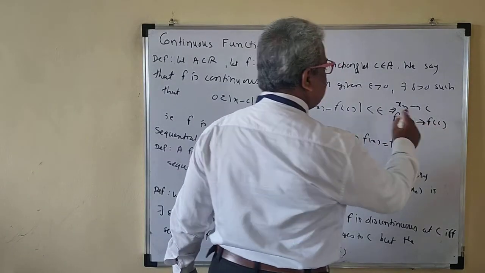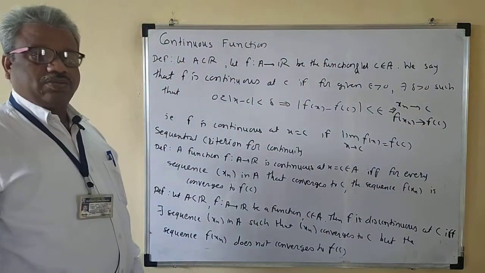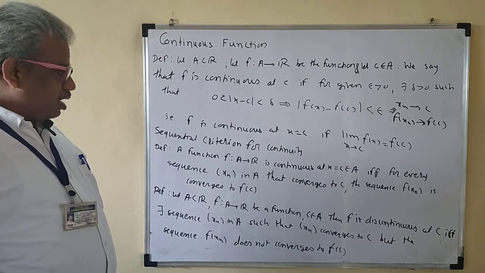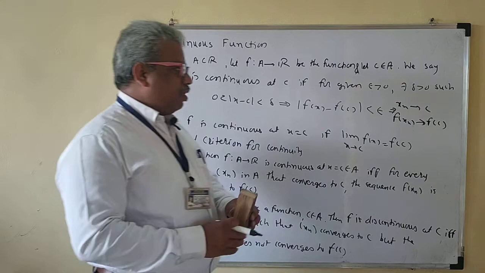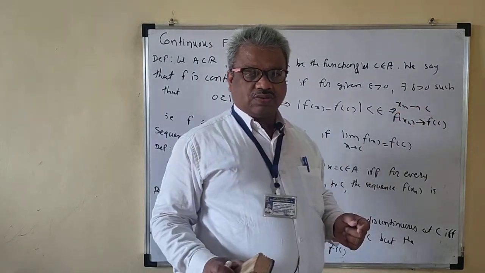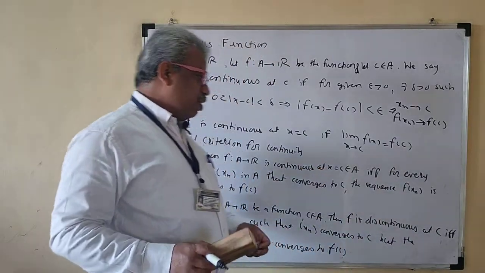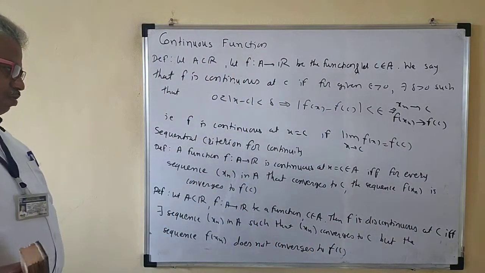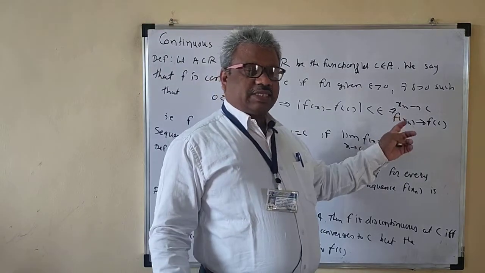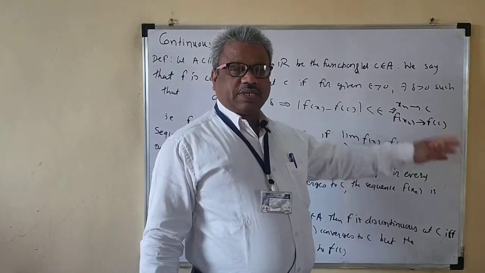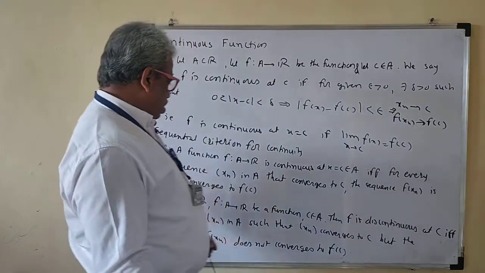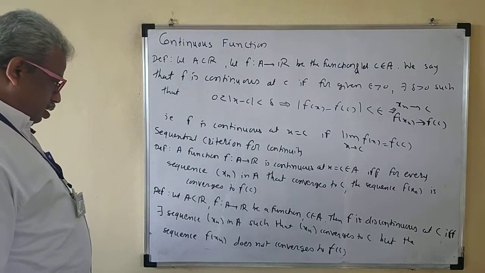Okay, so if xn converges to c implies f of xn converges to f of c, then we say that f is continuous at x is equal to c. So if f is continuous at x is equal to c, then if a sequence xn is convergent to c, f of xn is also convergent to f of c. This is the if and only if condition, the sequential criteria. That means if you have a sequence xn that converges to c but f of xn does not converge to f of c, then that function will not be continuous. Okay, so that is the divergence criteria.